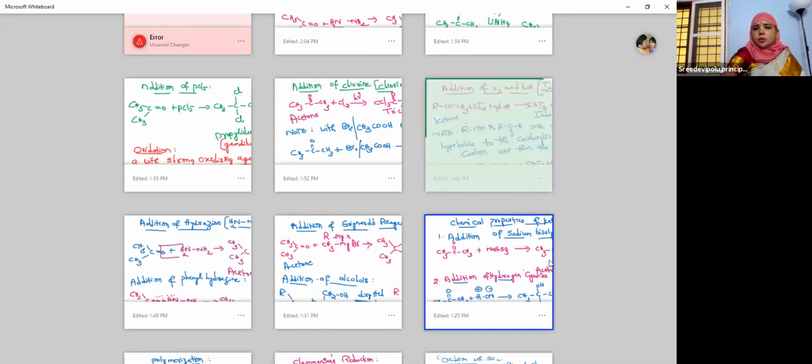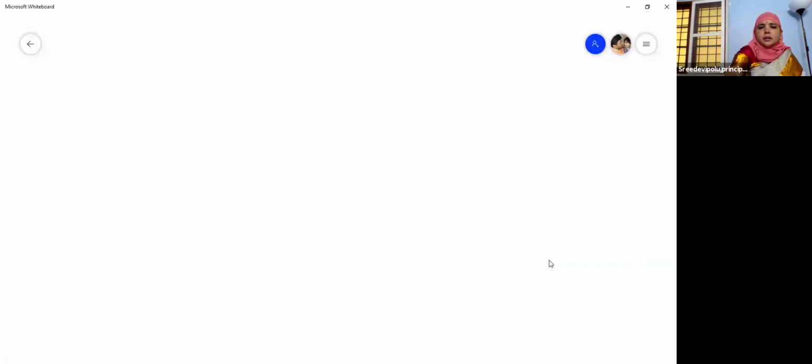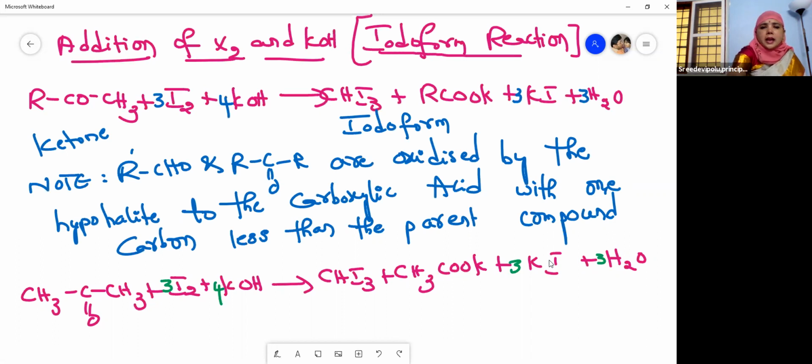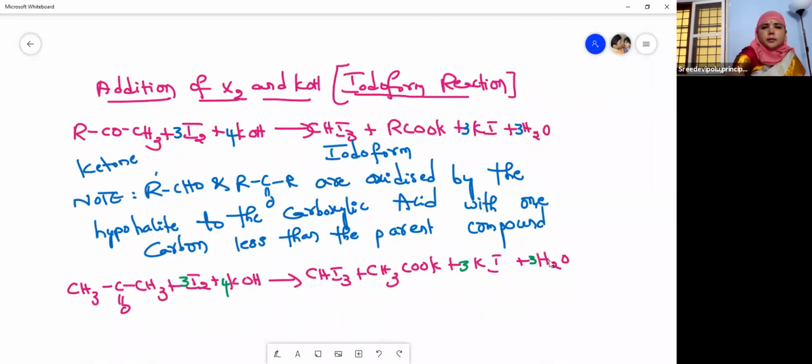So this is the most important one, children, right? This is the iodoform reaction. Here I told you that when aldehydes and ketones are oxidized in this reaction by the hypohalite, they give carboxylic acid. But what is the importance of this?